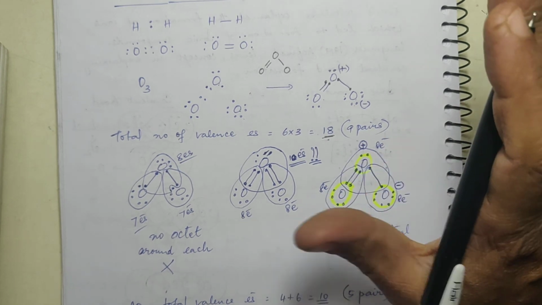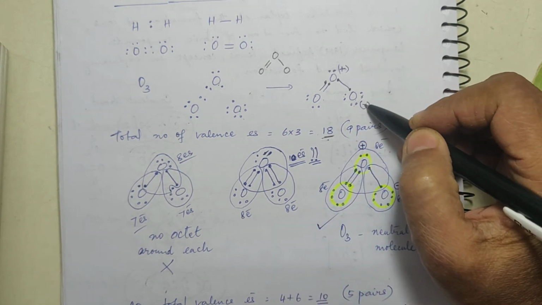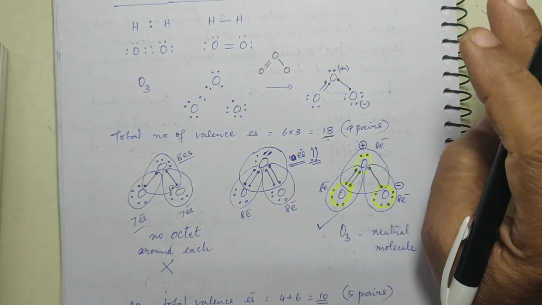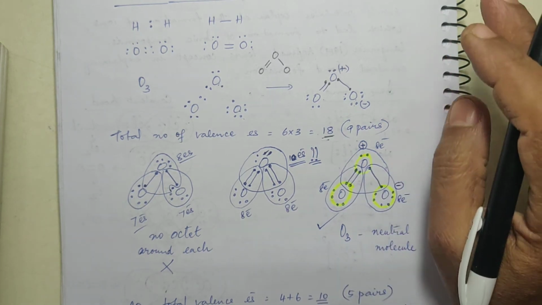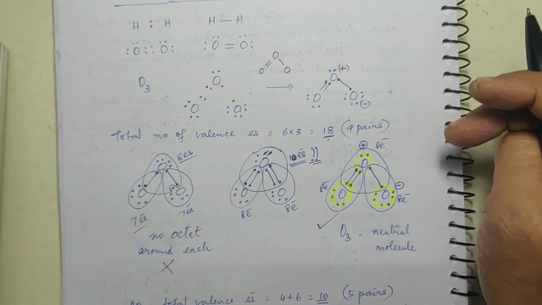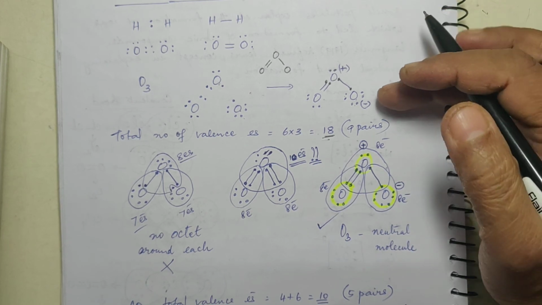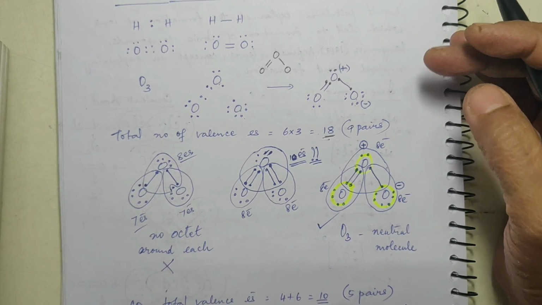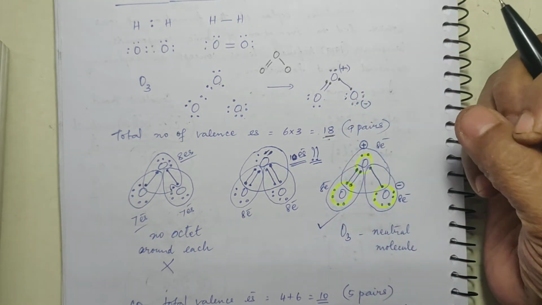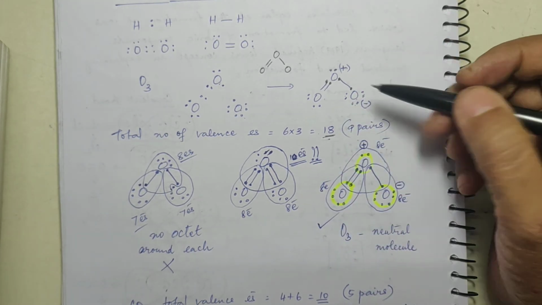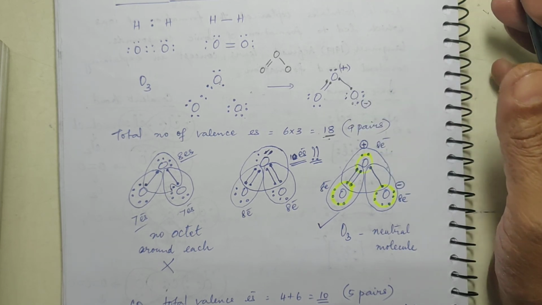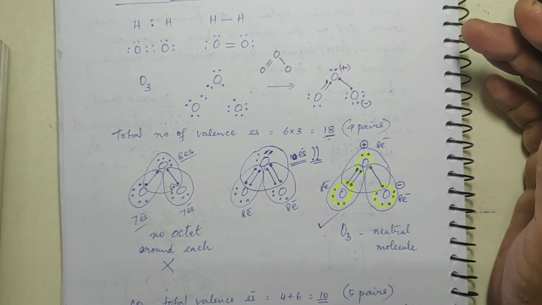You need not put the charges in the Lewis structure. Remember, you need not put the charges in the Lewis structure. For that you will calculate separately as formal charge. So this is how you have to draw the Lewis structure, by interchanging the position of electrons in such a way that each atom gets an octet configuration.